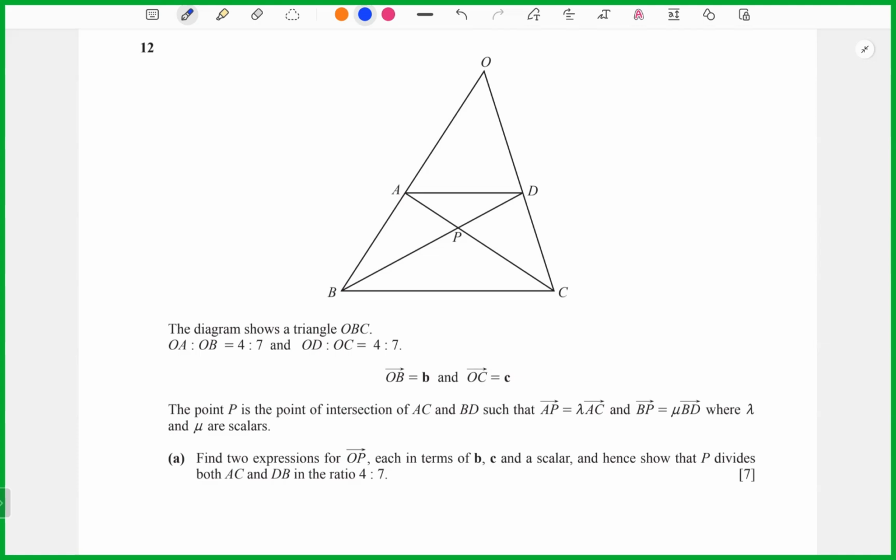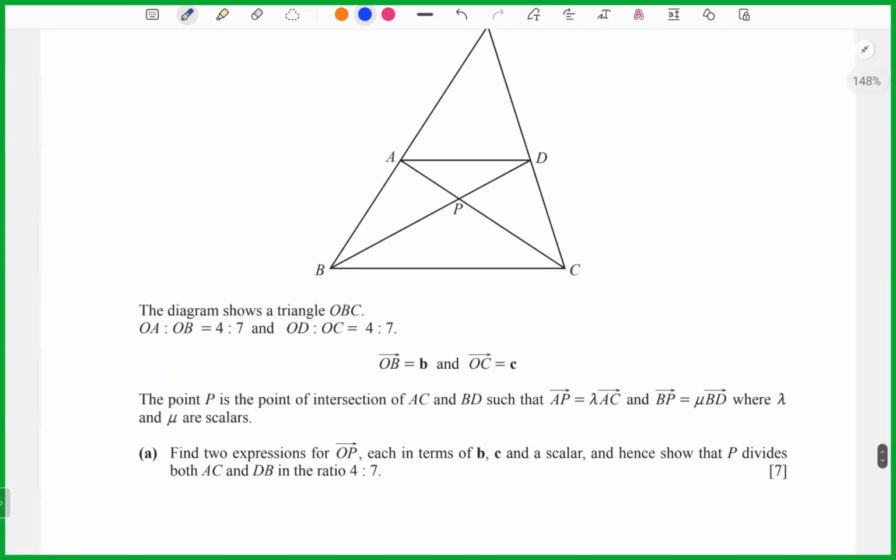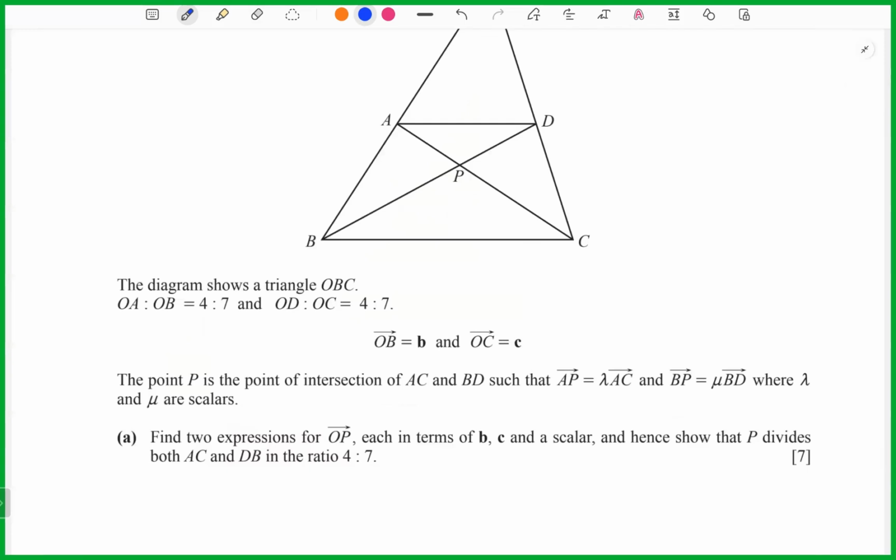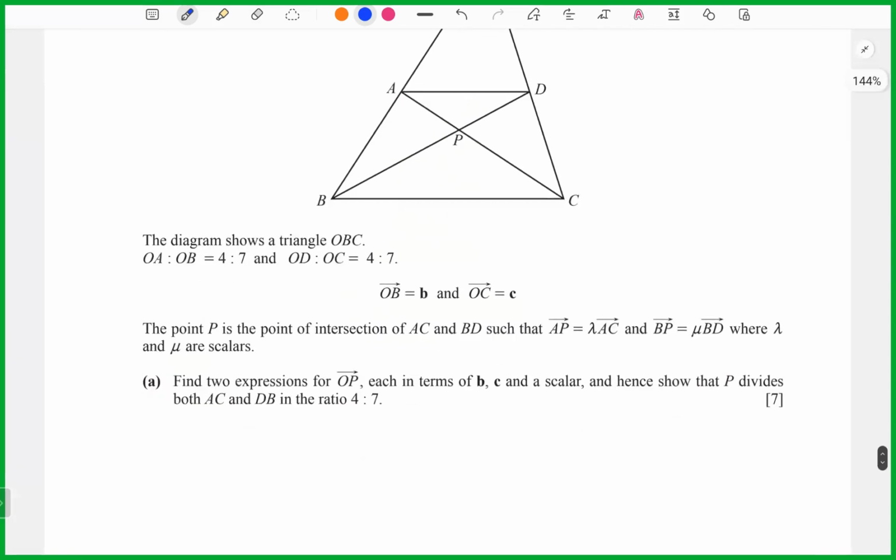The point P is the point of intersection of AC and BD such that AP equals lambda AC and BP equals mu BD, where lambda and mu are scalars. Part a: find two expressions for OP, each in terms of b, c and a scalar, hence show that P divides both AC and BD in the ratio 4 to 7.